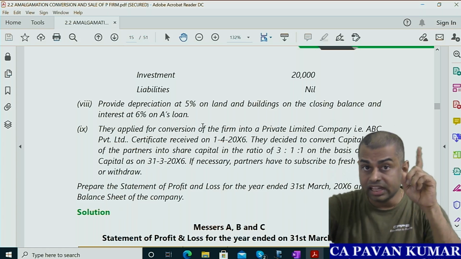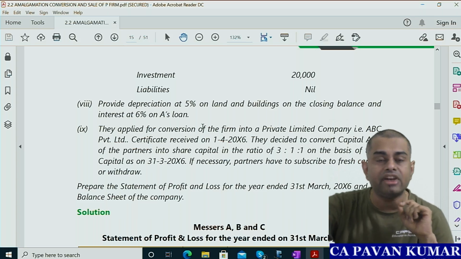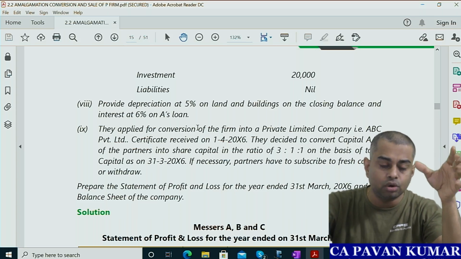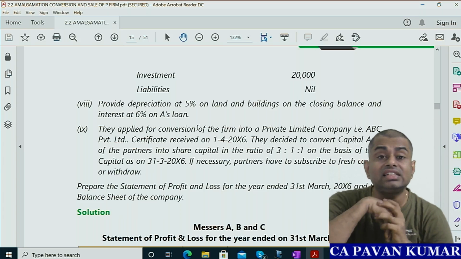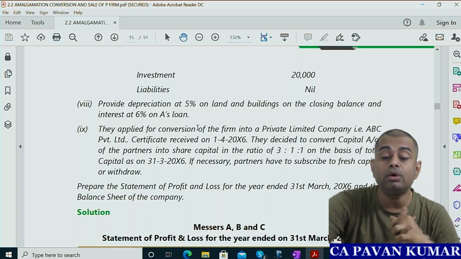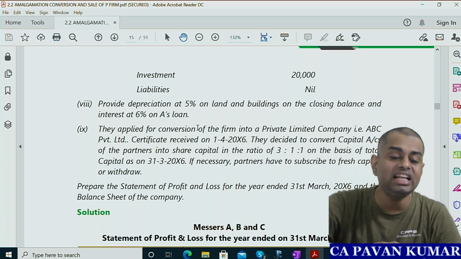A's loan. In the balance sheet, A's loan is given, so that is 10,000 rupees as the loan. On that you need to calculate interest at 6% per annum. They applied for conversion of the firm into a private limited company, ABC Limited.